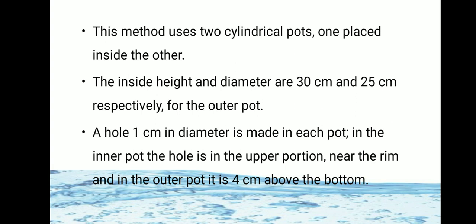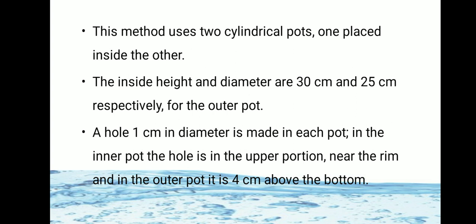So here are two cylindrical pots, one placed inside the other. The inside height and diameter are 30 cm and 25 cm respectively. It means the height of the inner pot is 30 cm and the diameter is 25 cm.